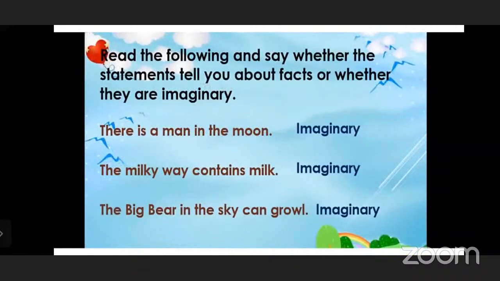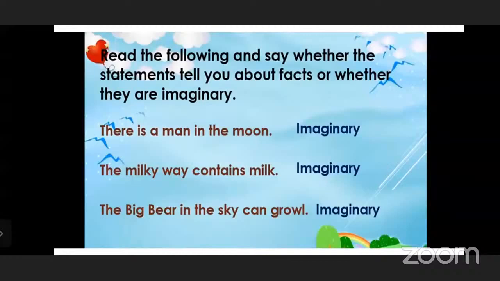Now, see this question. Read the following and say whether the statements tell you about facts or whether they are imaginary. As the poet has imagined this poem, many things he has imagined. They have given you some sentences, and from those sentences we have to tell whether it is imaginary or fact. Fact means real. First sentence: there is a man in the moon. Can a man live in the moon? No. So what is that? Imaginary.